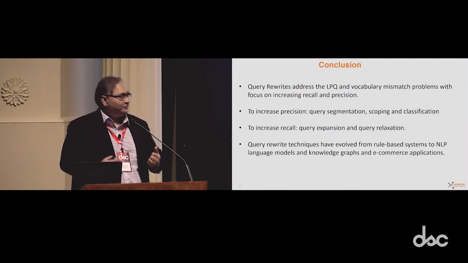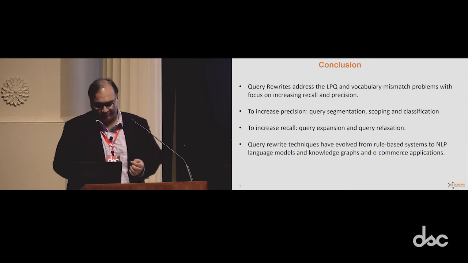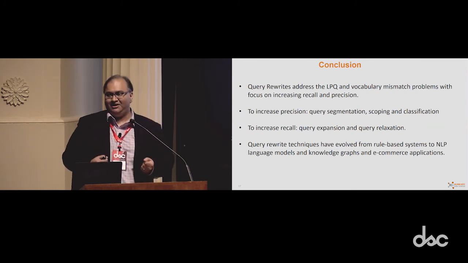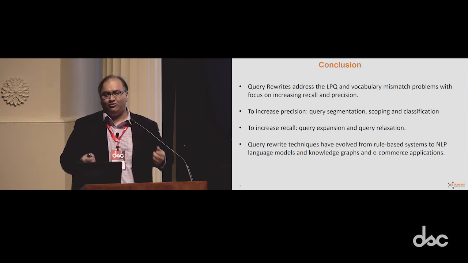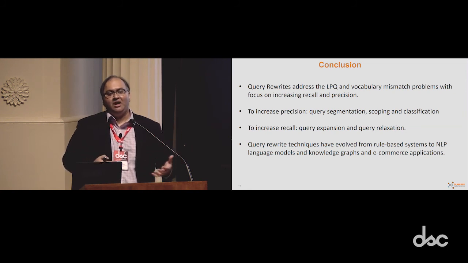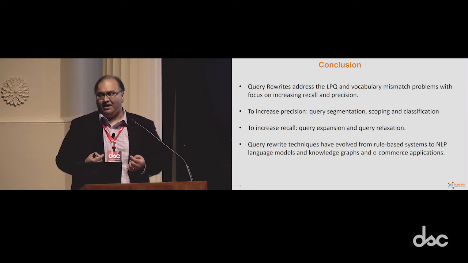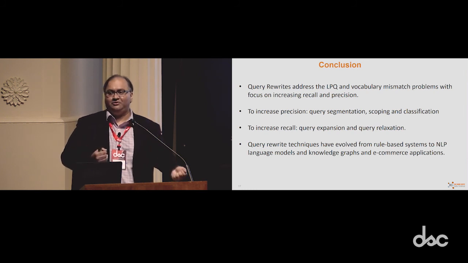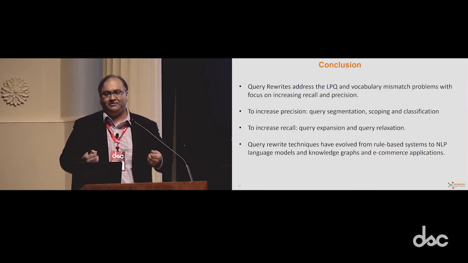Hopefully this was useful. Just to do a quick recap: we do query rewrites to address the low-performing query problem, which is mostly due to the vocabulary mismatch problem. There's a difference between what the users are asking for and what exists in the knowledge base. There are two areas of focus, increasing precision and increasing recall, and we covered 6 different techniques for that. Query rewrite systems have evolved from rule-based systems to NLP methods to newer techniques that are being influenced by e-commerce use cases.